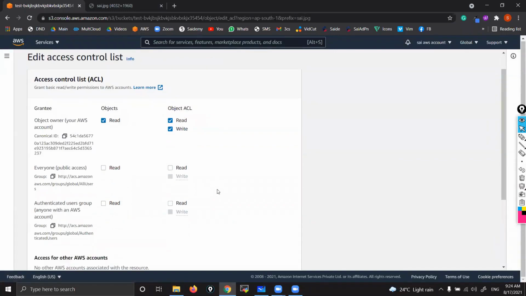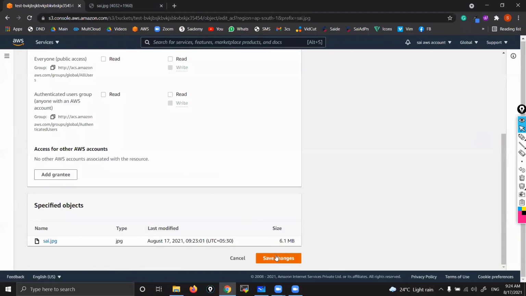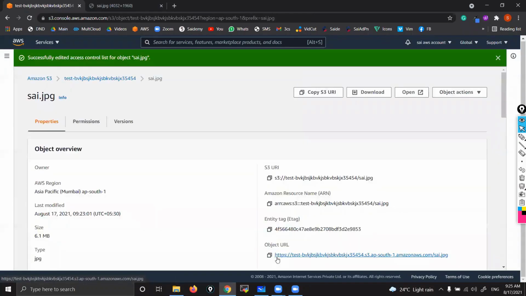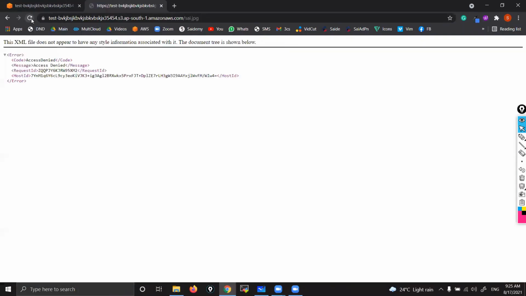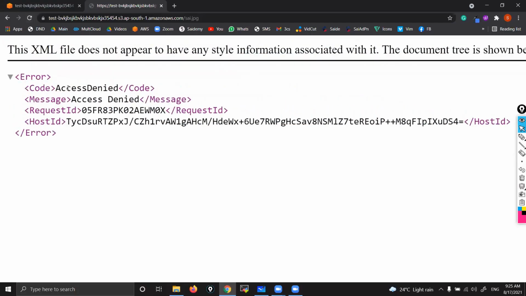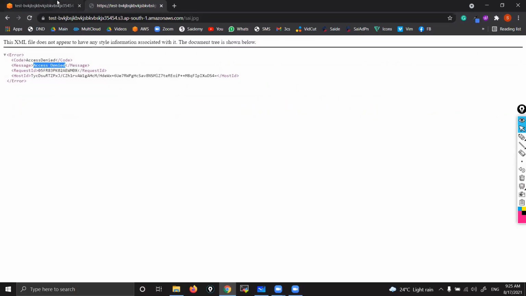Just uncheck and save. That's it. The link remains the same, guys, but hit refresh. Things will not work now. It is showing access denied. It is not working. That is how it works.